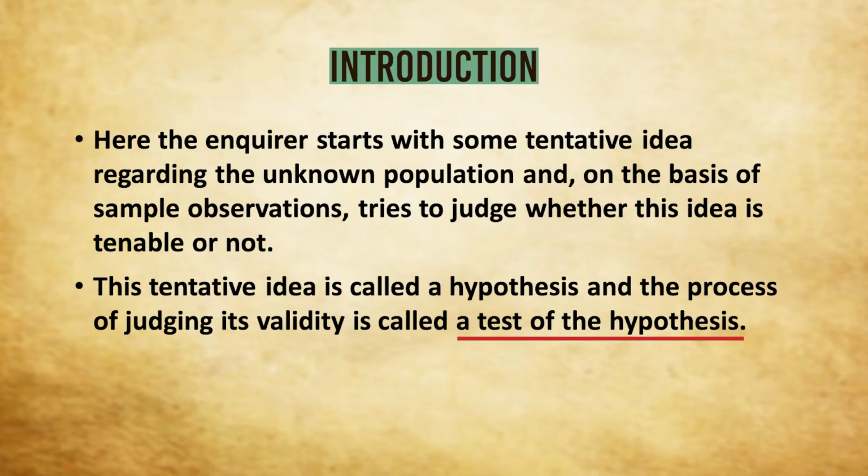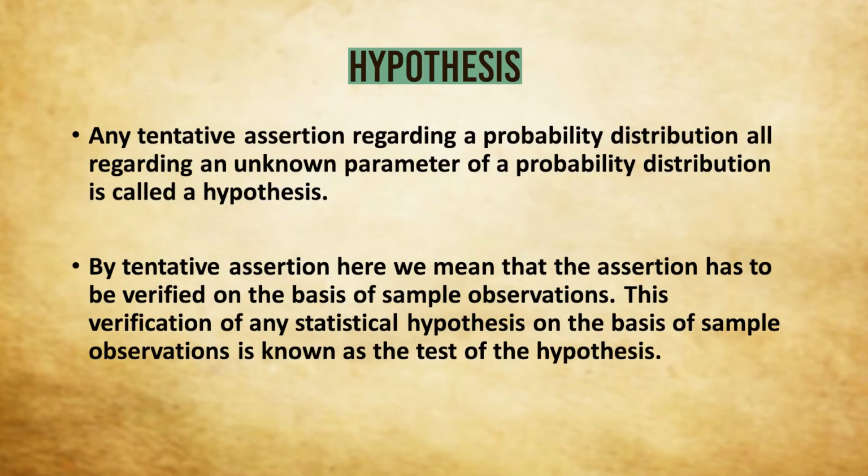the hypothesis. So what is a hypothesis? It is a tentative idea regarding a probability distribution or regarding an unknown parameter of a probability distribution. This tentative idea is called a hypothesis. Now, what do we mean by the phrase tentative? Here, by tentative assertion, we mean that the assertion has to be verified on the basis of the sample observations.